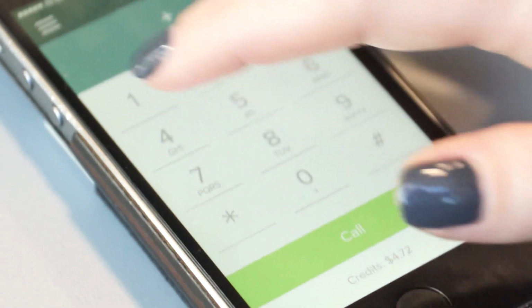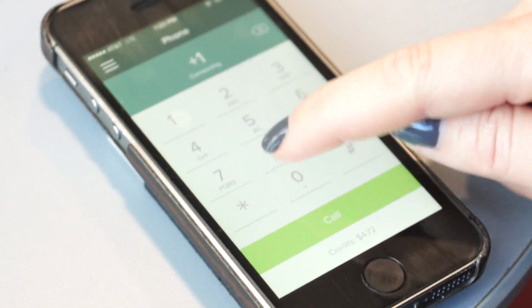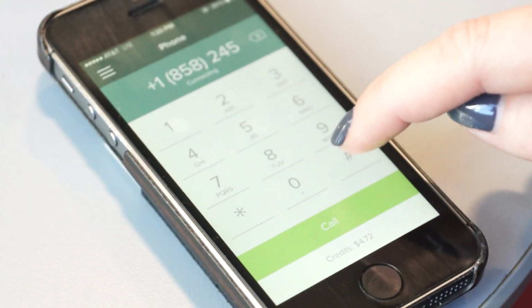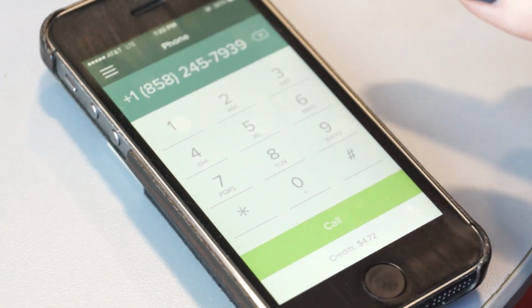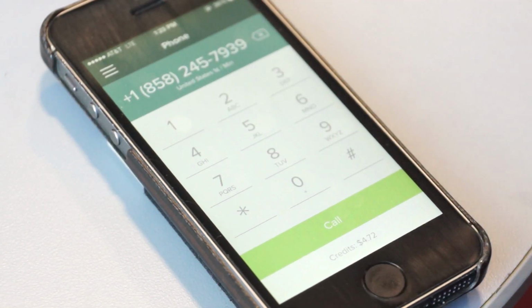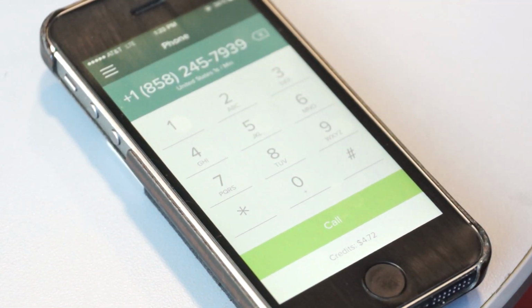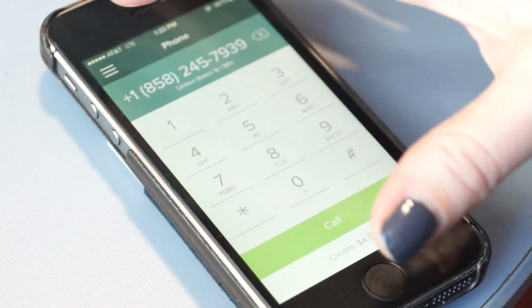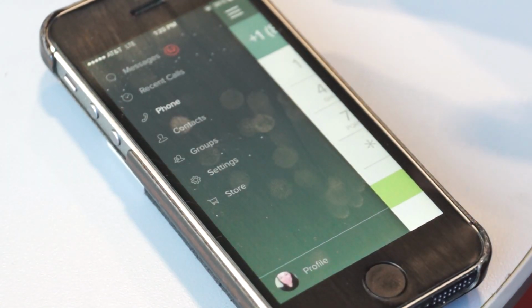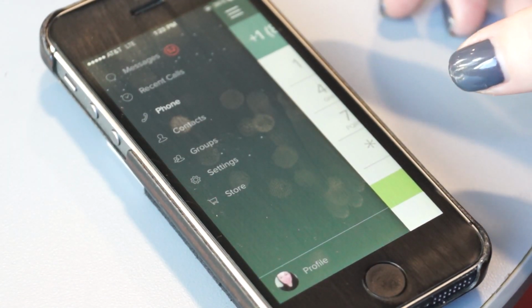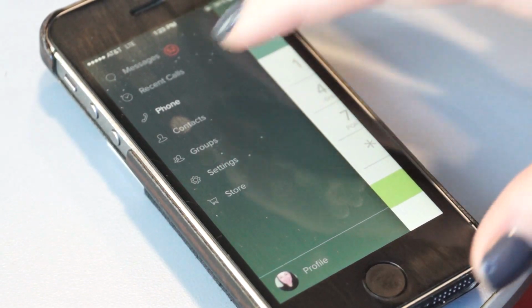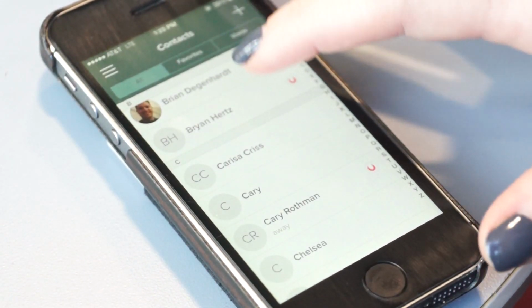I can call anybody. I can do my +1 for the United States, and then I can start pecking out numbers, and it's going to be able to connect. It'll actually tell me how much that call is going to cost. So if that was an international call, instead of saying United States a penny a minute, it would say, you know, France 1.2 cents a minute, or whatever the rate is for France, and I can call anyone anywhere in the world, even if they're not a Voxox user. But if they are a Voxox user, it's always going to be free to communicate with them.